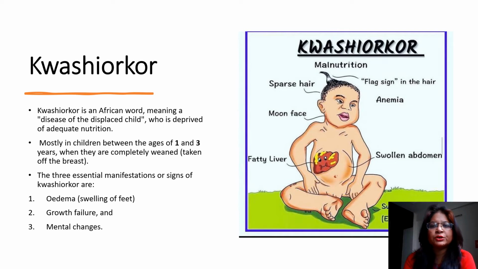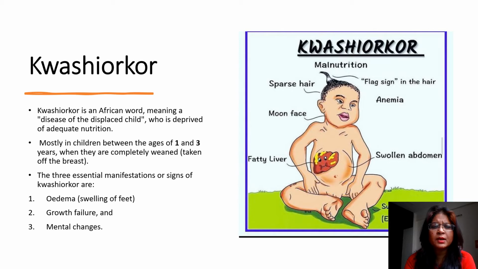Talking about Kwashiorkor, for those who are not able to remember the name, you can remember the word koala. It is an African word, and it refers to the disease of the displaced child. By the name itself, it reflects the population of children deprived of adequate nutrition, meaning those who do not have access to proper nutrition, majorly children aged between 1 and 3. Kwashiorkor is like completely weaning off.